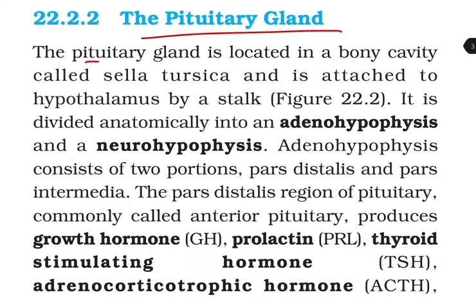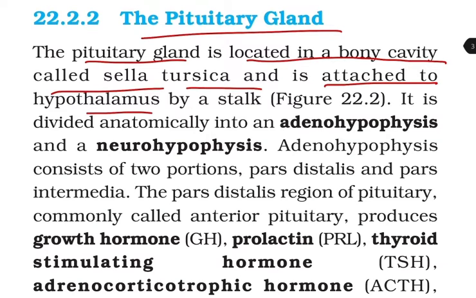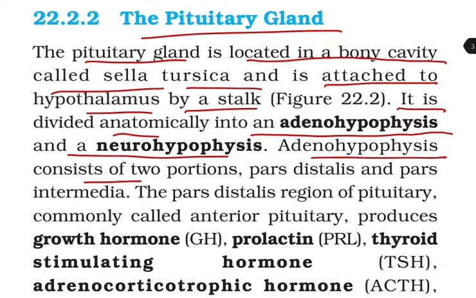The pituitary gland. The pituitary gland is located in a bony cavity called the sella turcica and is attached to the hypothalamus by a stalk. It is divided anatomically into adenohypophysis and neurohypophysis. Adenohypophysis consists of two portions, pars distalis and pars intermedia.